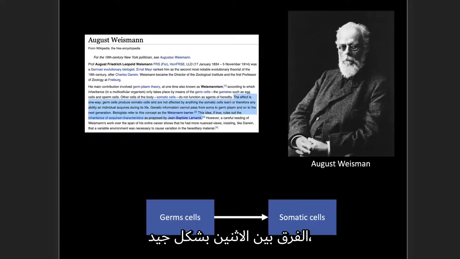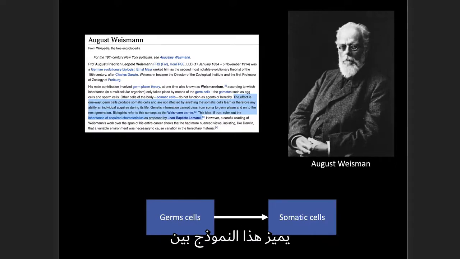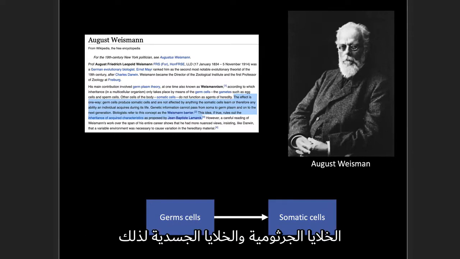Now let's look at August Weismann. Weismann came a generation or so after Darwin, a late 19th century German thinker who very much agreed with Darwin and disagreed with Lamarck, and he nicely clarified the distinction between the two. If you look at the bottom of this chart, Weismann made this distinction, this model between the germ cells and the somatic cells.